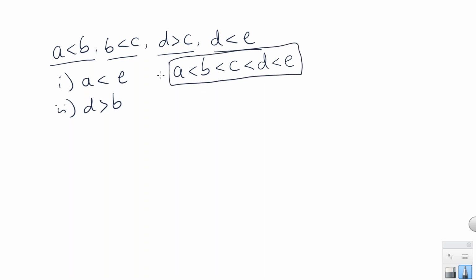Now this is the actual statement. Based on this statement, we have to verify whether these two are true or false. First is A less than E. The symbols we have are less than, less than, less than, less than. A less than E is true.